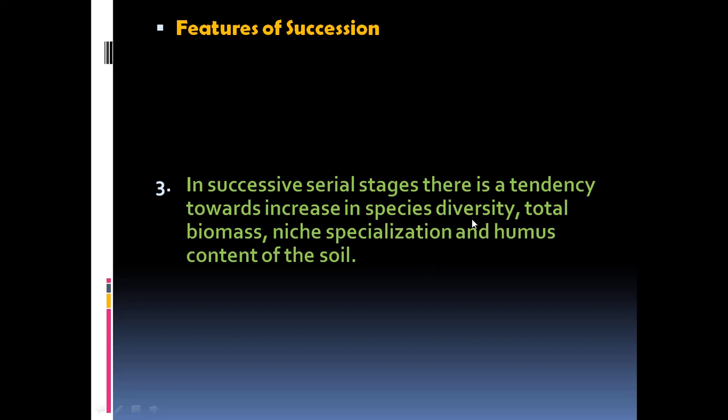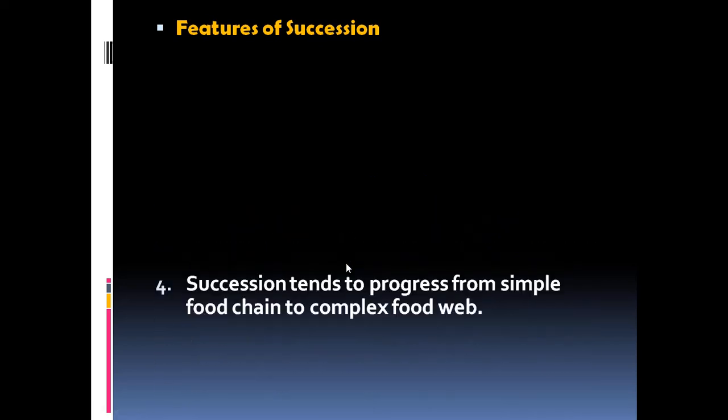So species diversity begins there, and as the number of plants increases, the biomass also increases, and when the animals are making their niches, feeding niche, breeding niche, like that, niche is a particular function of the organism in the ecosystem. So they also get specialized, and as the vegetation and the organisms die there, and their dead bodies are decomposed, it's a natural death and decomposition, and that makes the humus and the soil becomes more and more fertile, supporting further growth of vegetation.